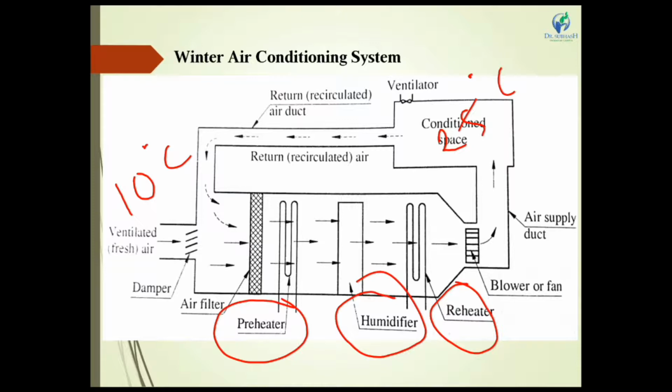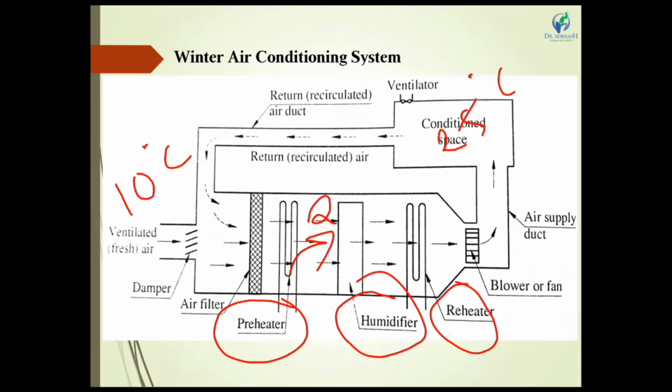The human comfort temperature is nearly 26 to 28 degrees as per the standard condition, but the room temperature is below human comfort temperature, so heating inside the room is required. So the preheater works and gives the heating inside the room. It means that at this condition we have to add heat into the air.